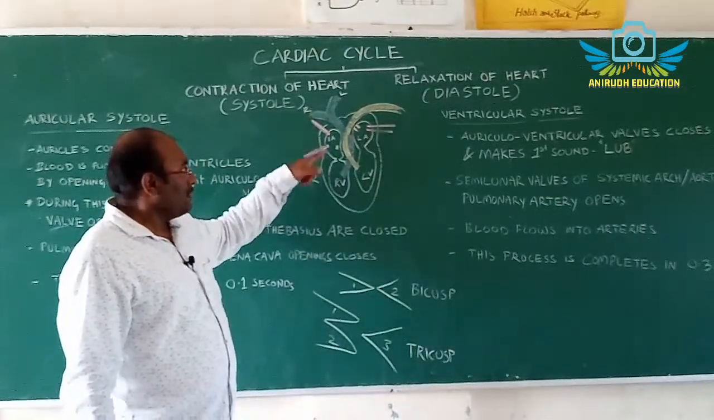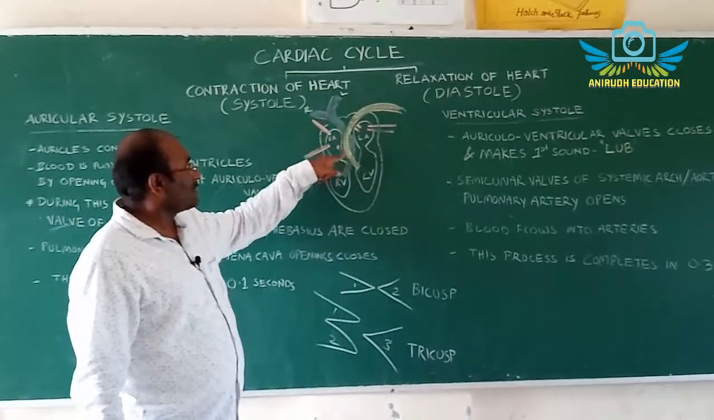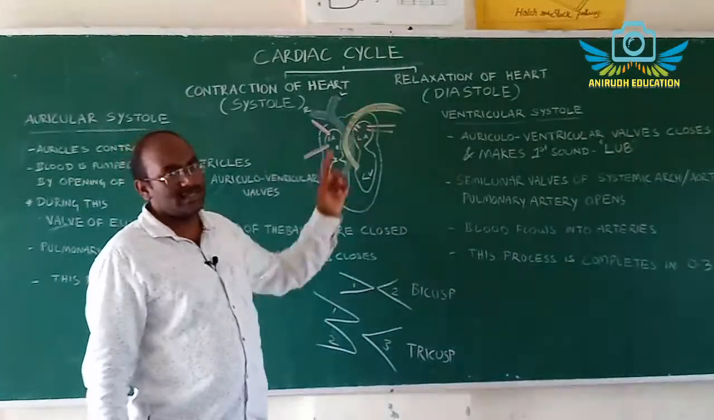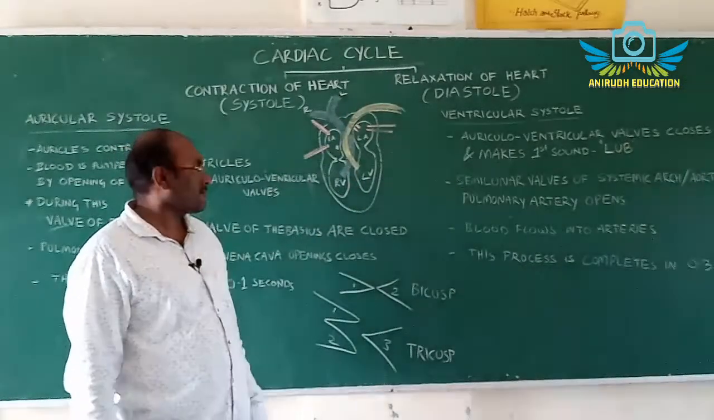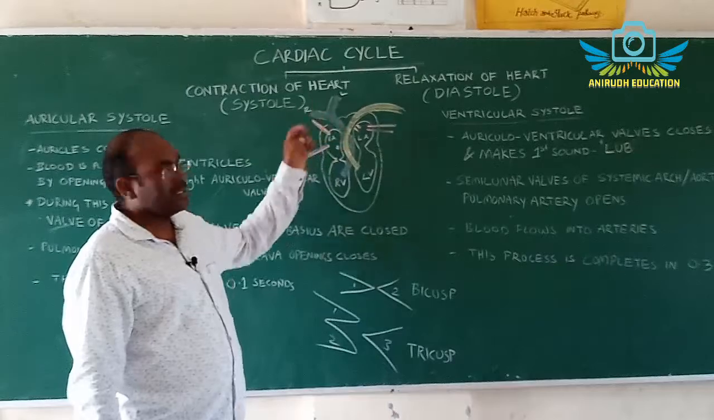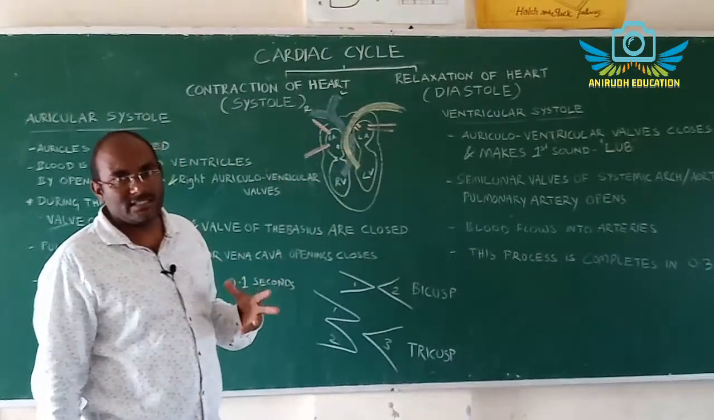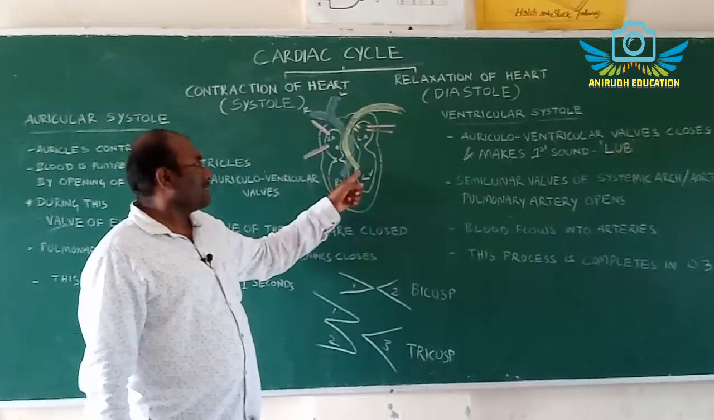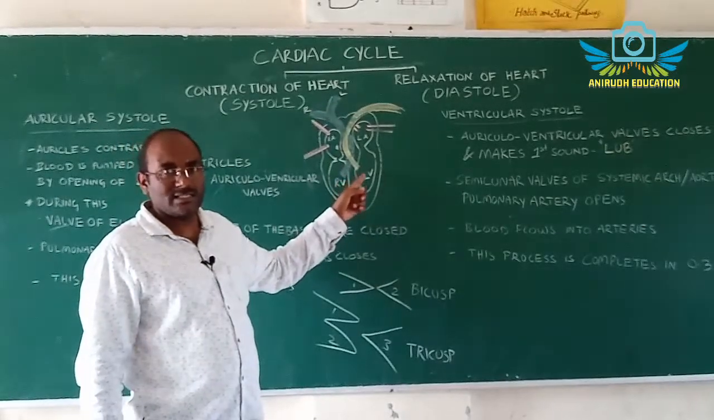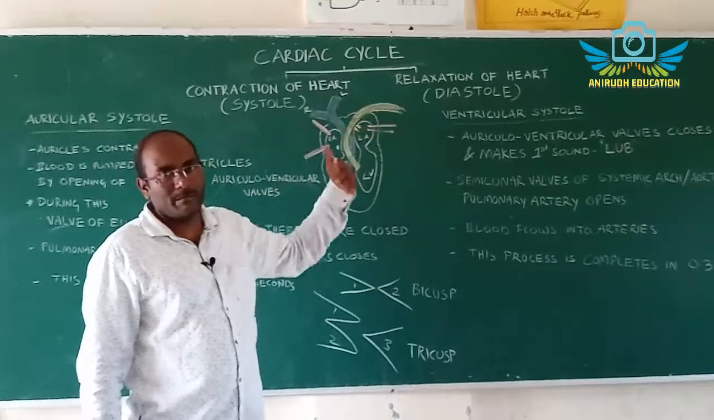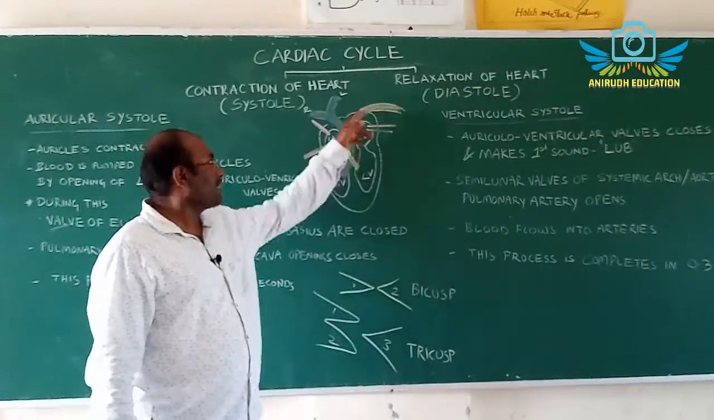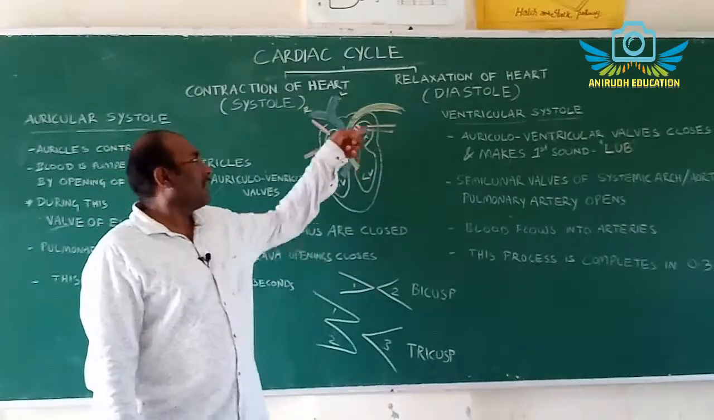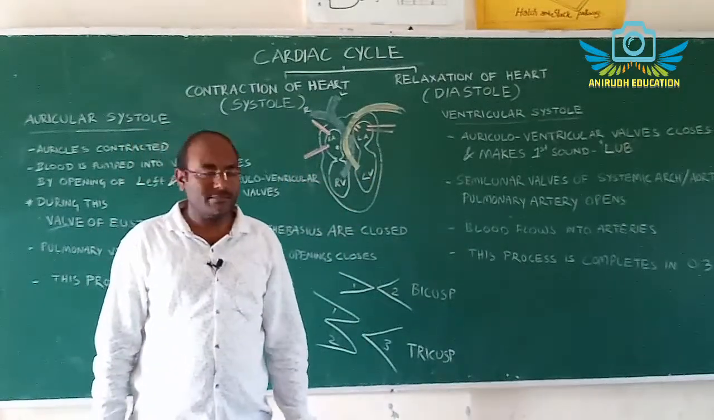This bluish structure is called the pulmonary artery. This yellowish structure is called the systemic arch. The pulmonary artery distributes deoxygenated blood into the right lung and left lung. The systemic arch distributes oxygenated blood into different body parts. This systemic arch turns to the left side in mammals and to the right side in birds.